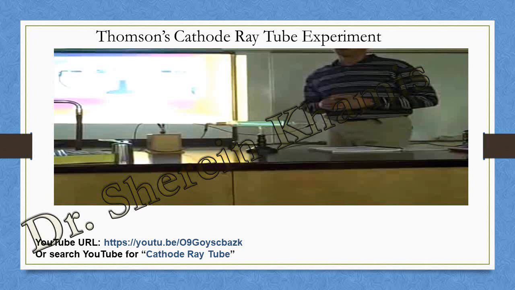So Thomson suggested the atom model depending on the discovery of the electron. So in the end he discovered the electron. If we have a question here, what is the question? Mention the most important contribution of Thomson in discovering the atom. Here we have two. The first one, discovering the electron, depending on the cathode rays, and the other one, suggesting a new model of the atom called the Thomson atomic model.